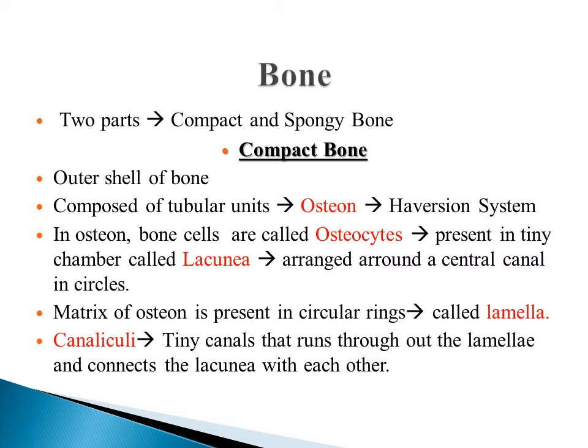Now, the matrix of osteon is present in circular rings. This matrix is known as lamella. Within the lamella, canaliculi are present. These canaliculi are the tiny channels that run throughout the lamella and connect the lacunae with each other. Lacunae are the tiny chambers in which osteocytes are present.